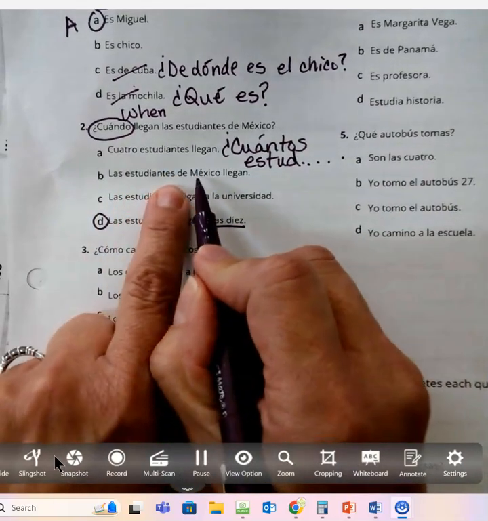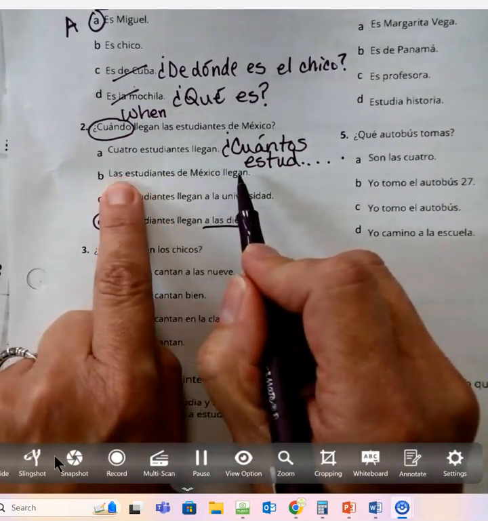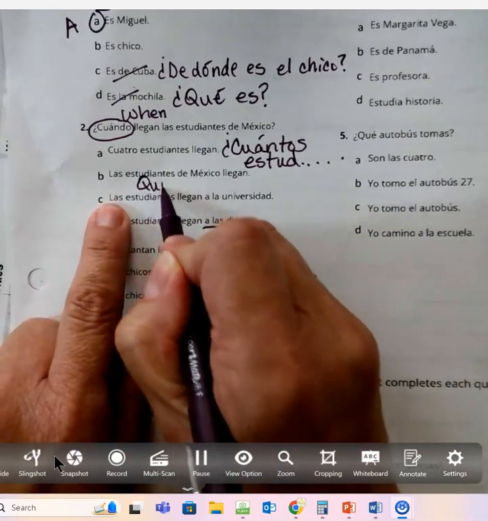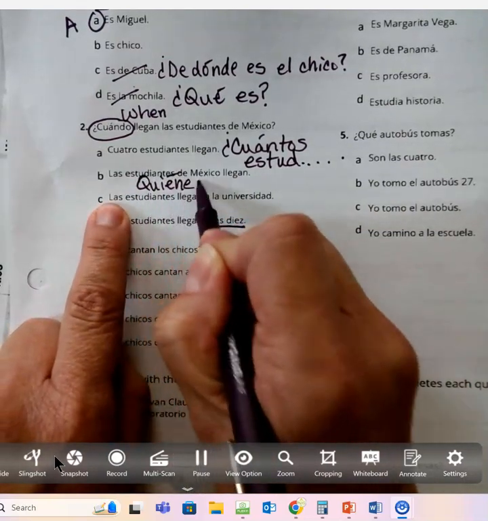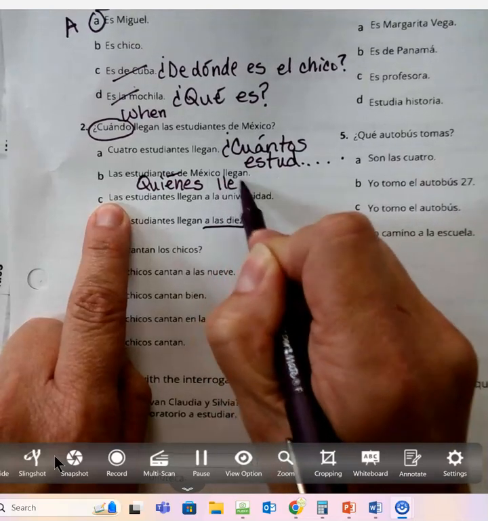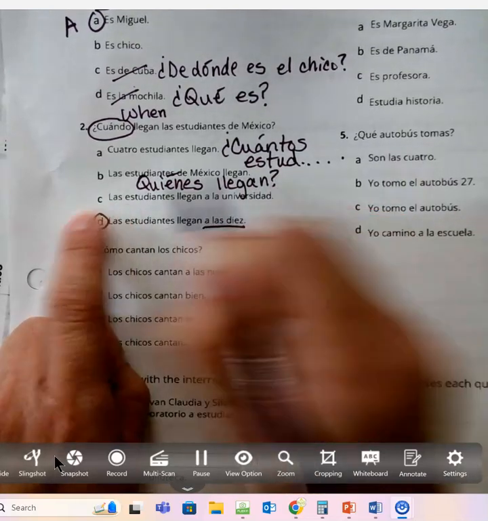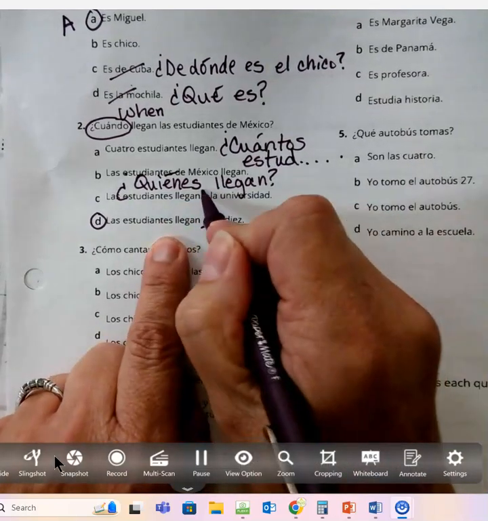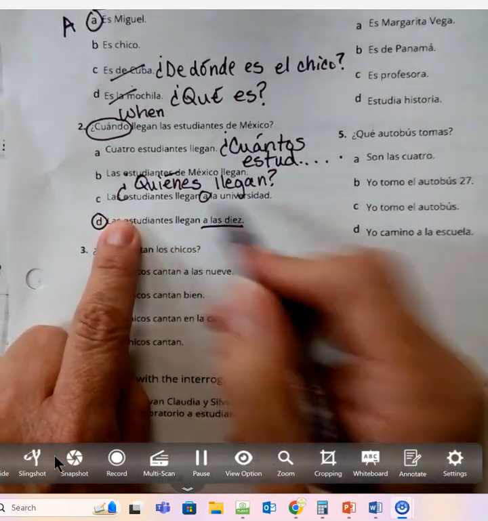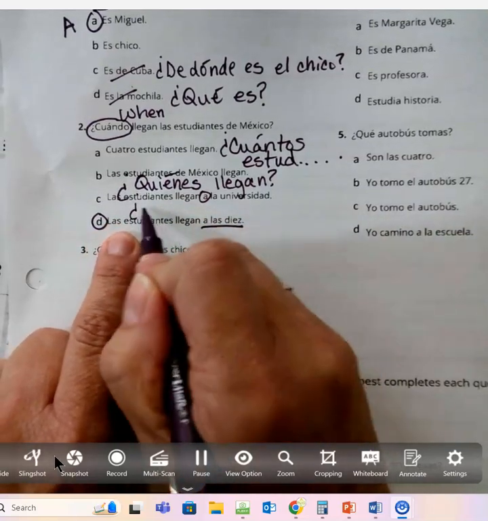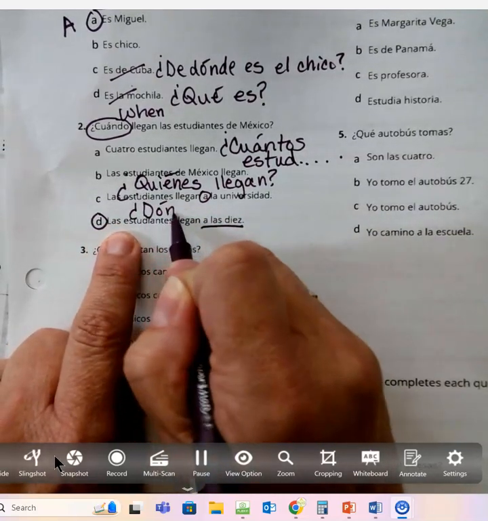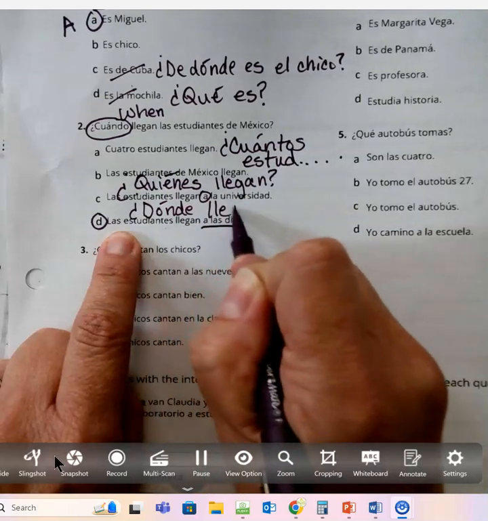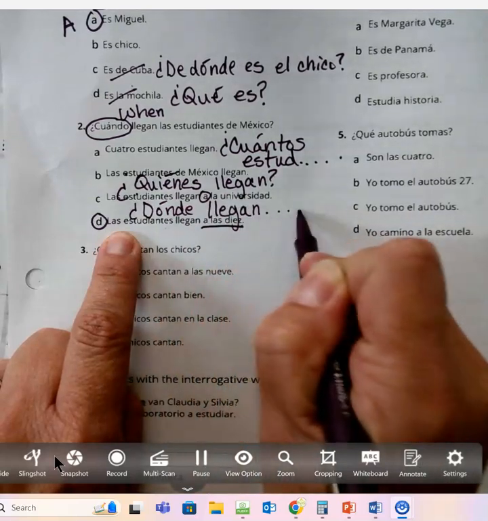The students from Mexico arrive. That would be a who. Wouldn't that be quién? Who. Or quiénes, who all llegan. We start with our question word. The students arrive at the university. At the university would tell us where they arrive. So, where do they arrive would be ¿dónde llegan? Right? Where do the students arrive?